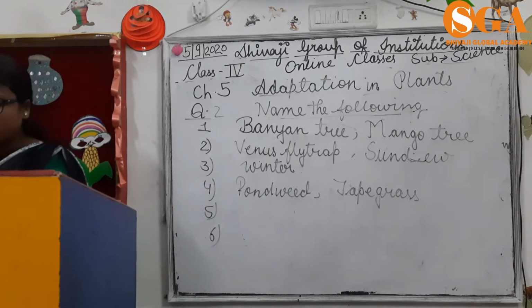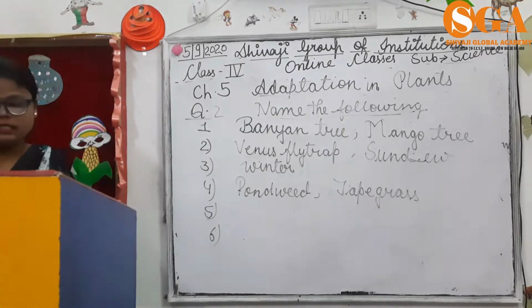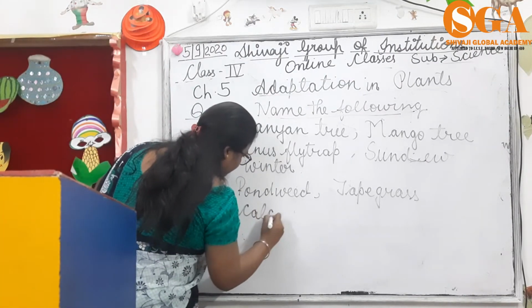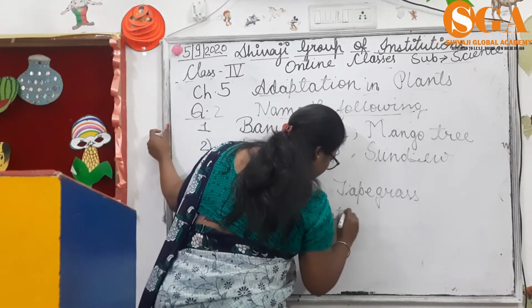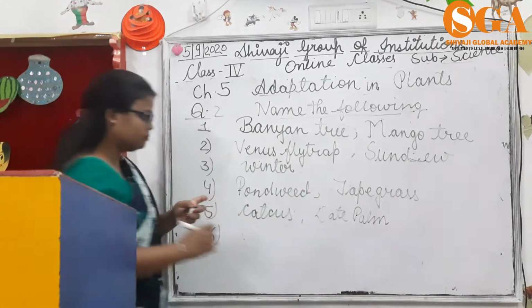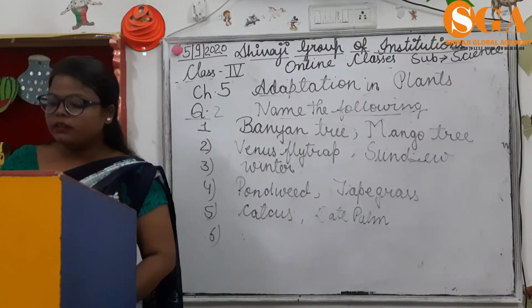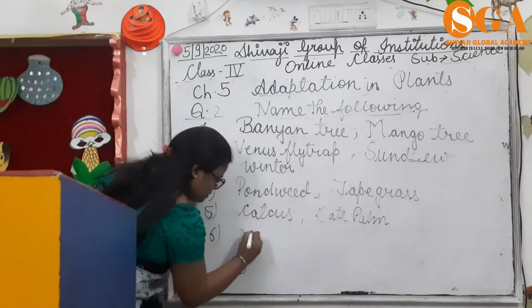Fifth one, 2 plants that grow in desert, that is cactus or date palm. The last, plants having breathing roots are called mangroves.